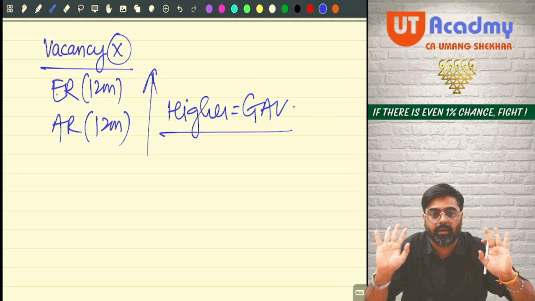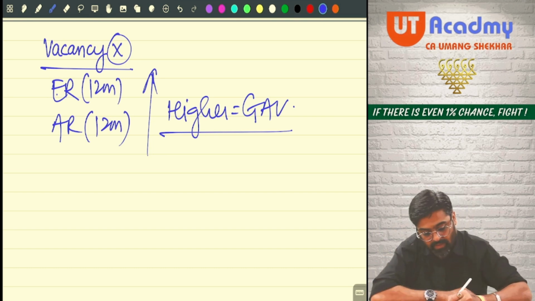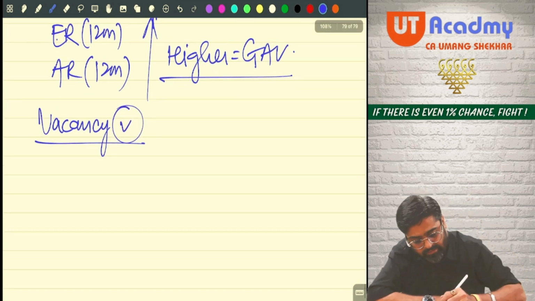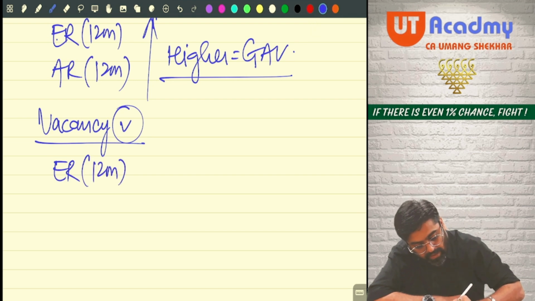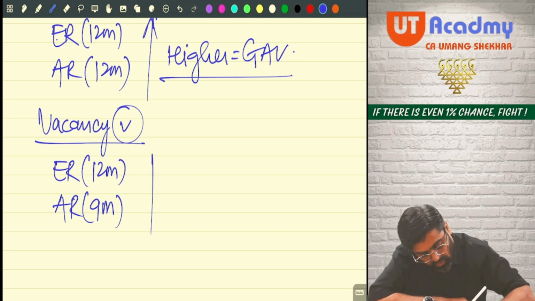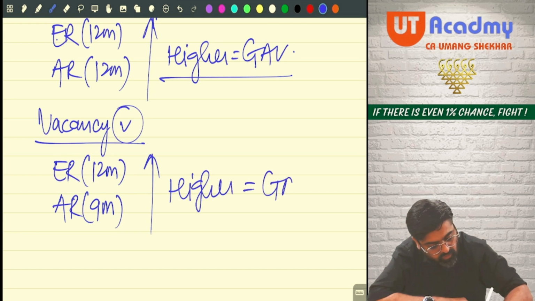There is no problem here. Problem will come when there is vacancy. Now, if vacancy is there, in our example, expected rent was for 12 months and actual rent is for 9 months. I cannot do higher over here. Whichever is higher will become GAV, this will not give me the desired result.